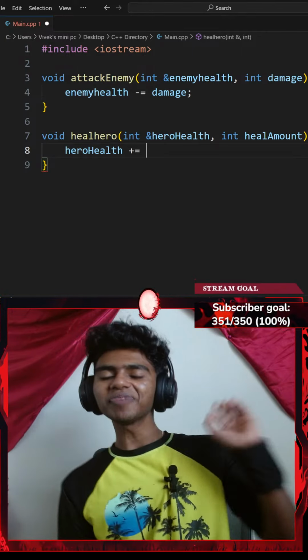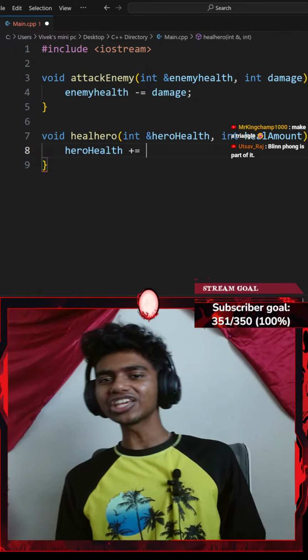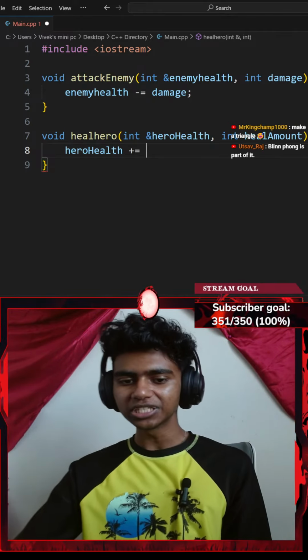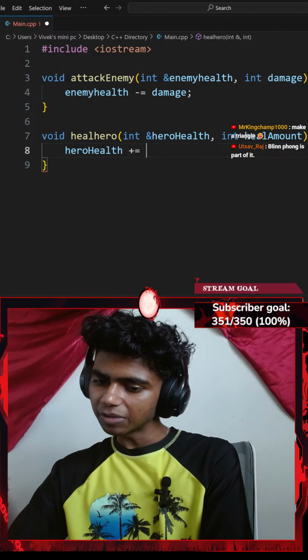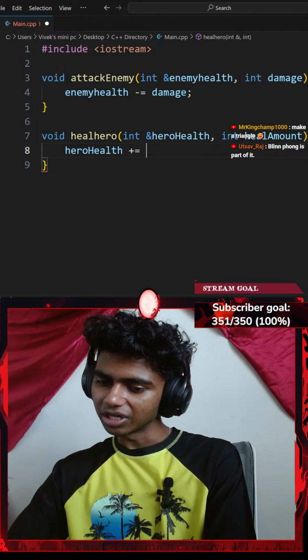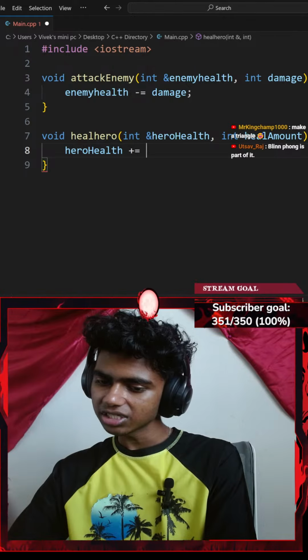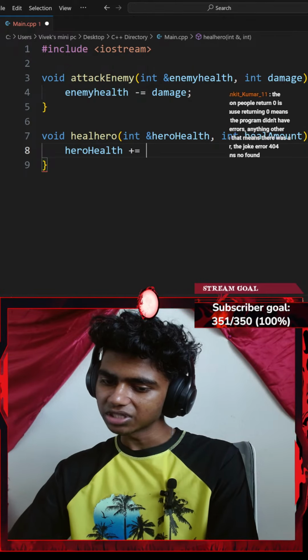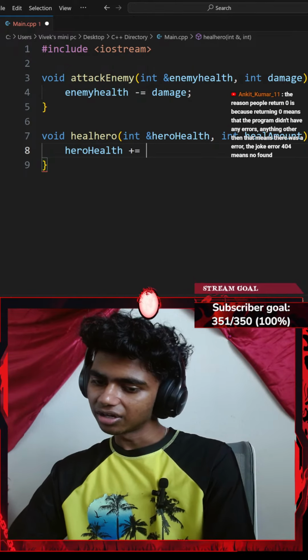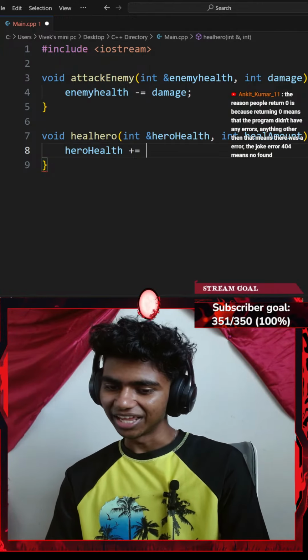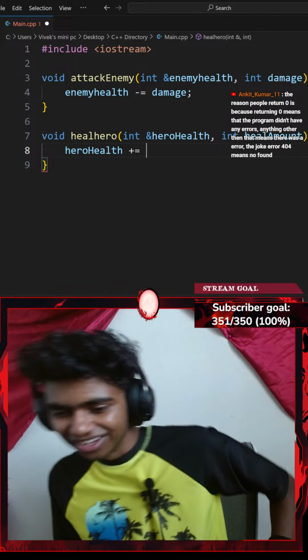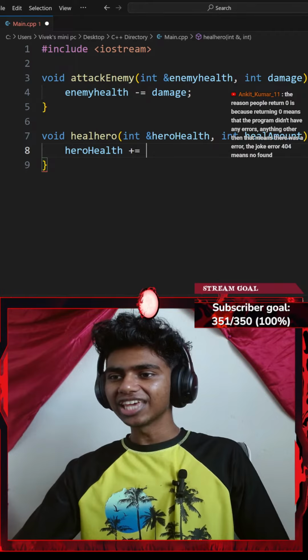Okay, actually, I didn't make a triangle like in my previous stream. Is it like using nested for loops? Because I did try that. Okay, that said, the reason people return zero is because returning zero means that the program didn't have any errors. Anything other than that means there was an error. The joke error 404 means not found. Make a triangle in Vulkan. Huh, in Vulkan. Is that like a game engine?